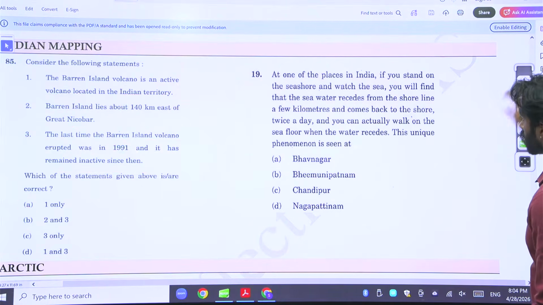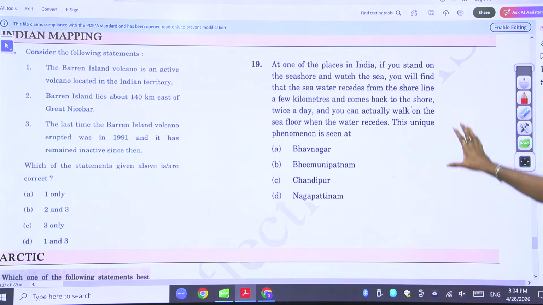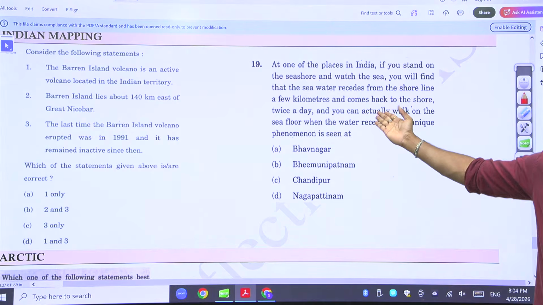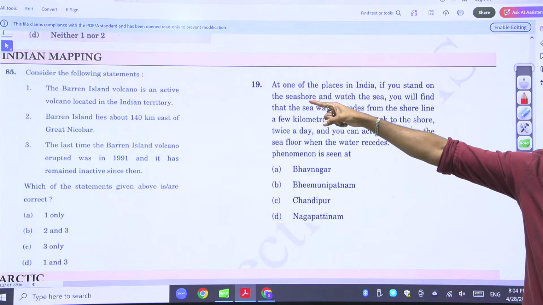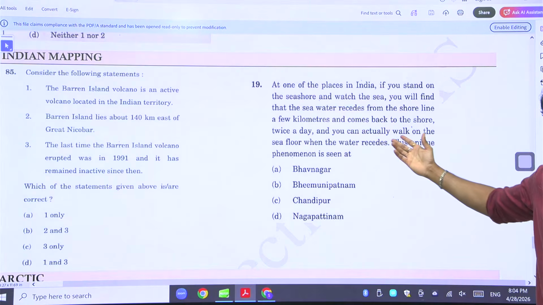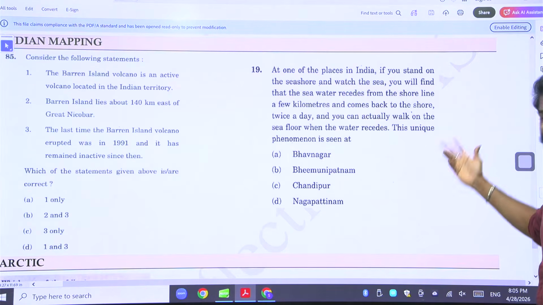Okay. Again, this is a very factual statement. Which question is this? Indian mapping. All the Indian mapping questions are what? Actual.